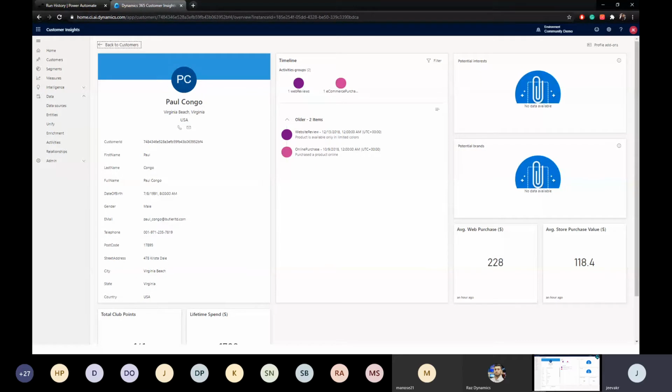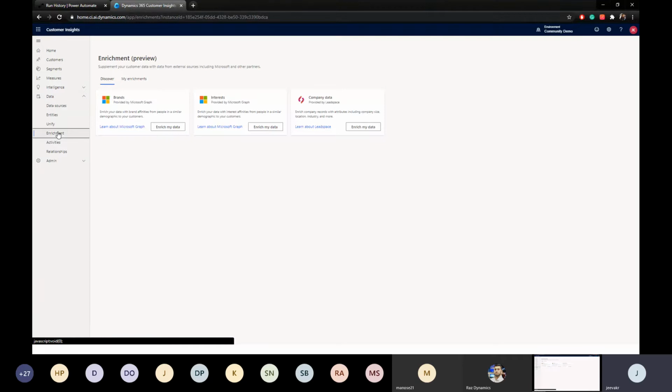So that's all about the high level of what I wanted to give you on customer insights. There are other things as well, lots of things which she covered in depth, I believe. And this is what I was telling you about, getting outside data in to work together with the unified profile, so you can have data that uses Graph API, and it's called enrichment.